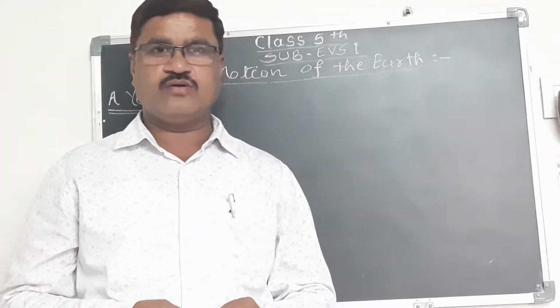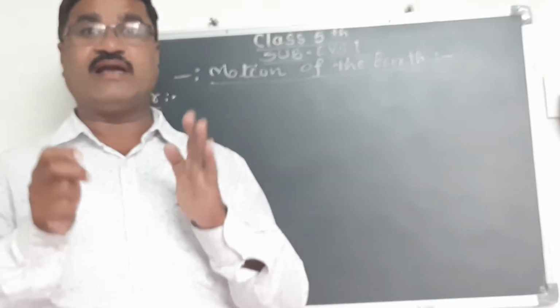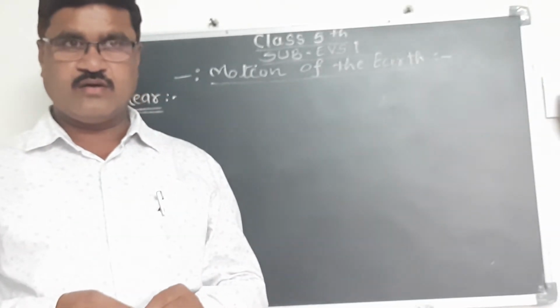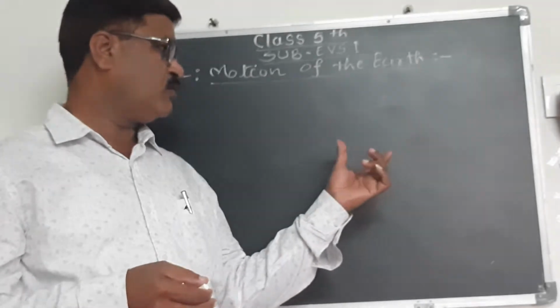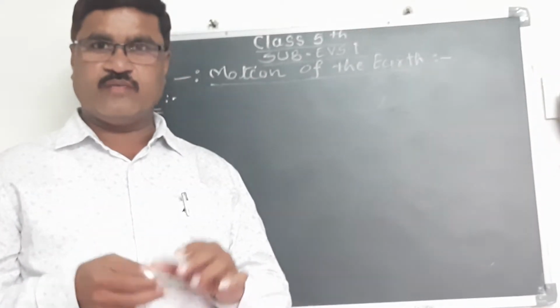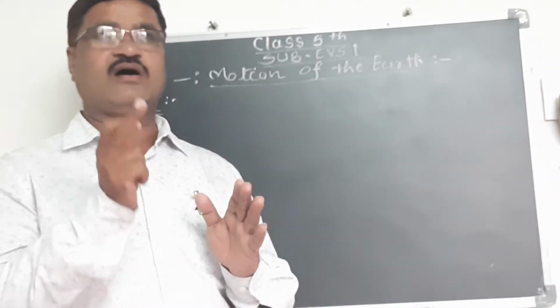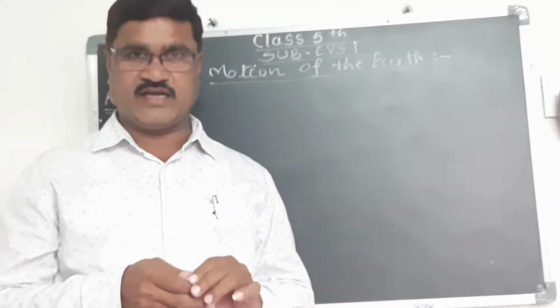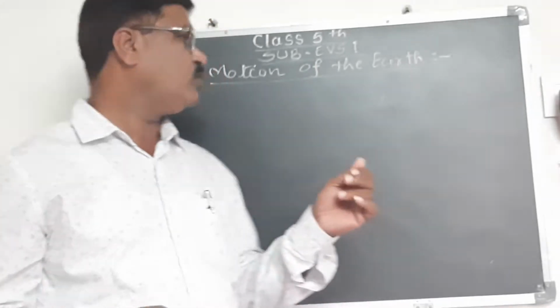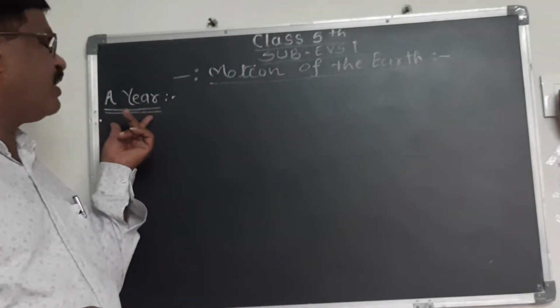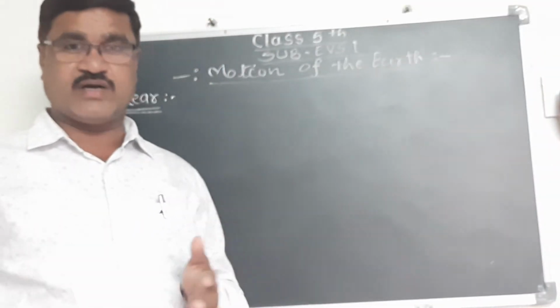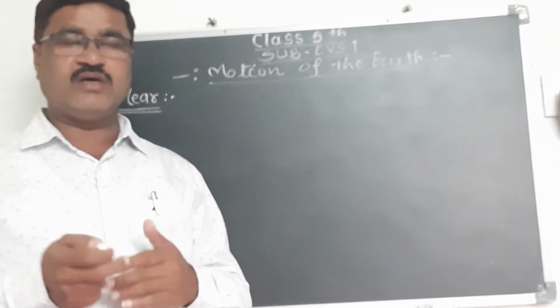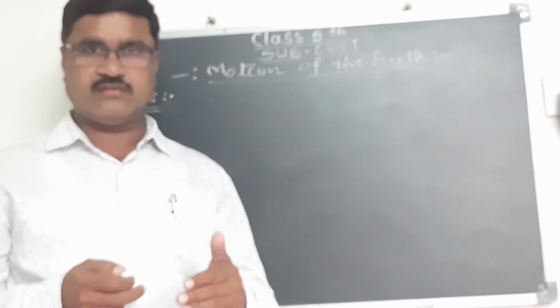In the last video, we saw how day and night take place on the earth. We have already known from that video that the earth rotates along its axis. That's why day and night take place. Okay, now we see a year. Year means what? How are the year and the days calculated?